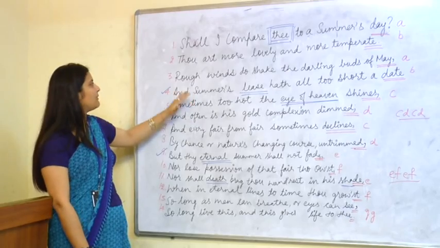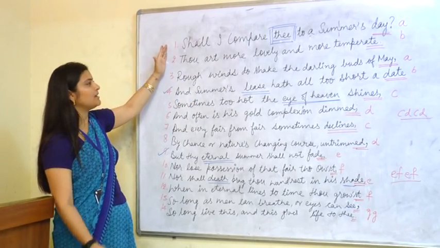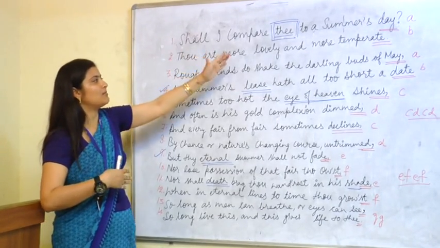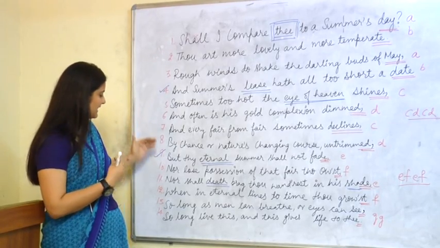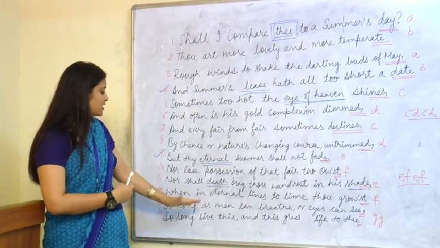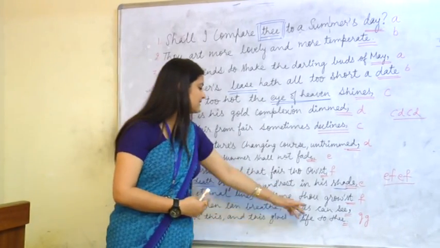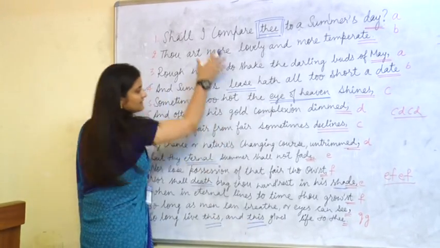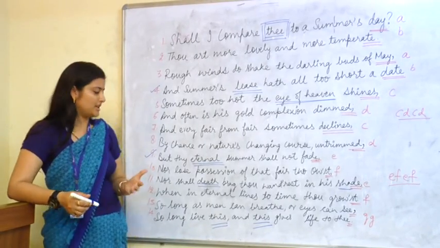In the beginning he asks a rhetorical question, comparing the beauty or personality of his beloved with summer, and then suddenly he personifies the features of summer, and in the couplet he tells that so long as men can breathe or eyes can see, so long lives this, and this gives life to thee. Now here this and this stand for these lines, this creativity of the poet.